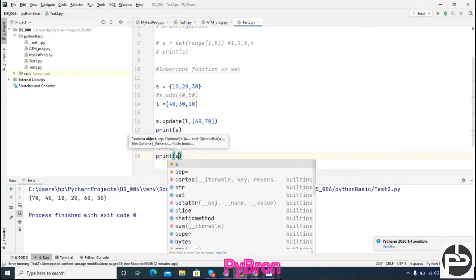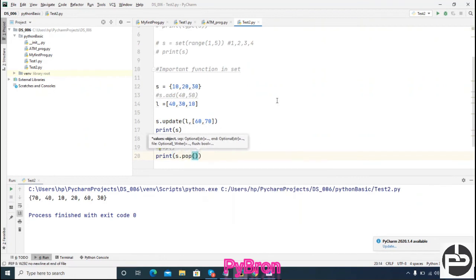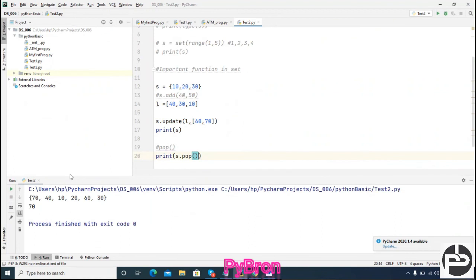Print s.pop. If I'm calling this, can you see this? It is going to return me the last element. And I don't know which is the last element it considered at this point. So basically in case of set, whatever last element is there, it will return that.